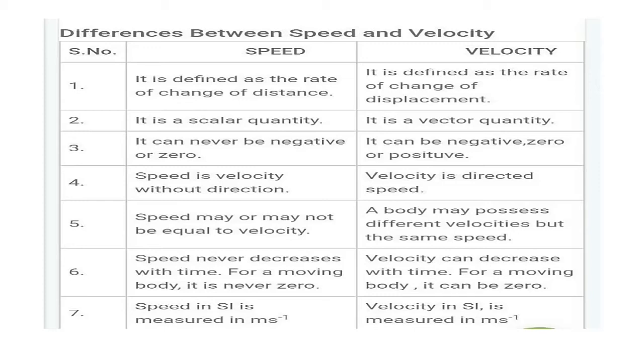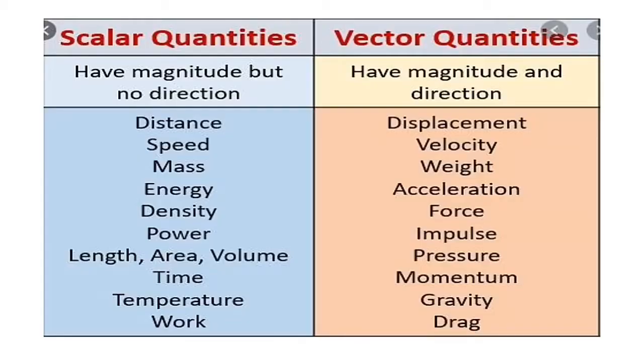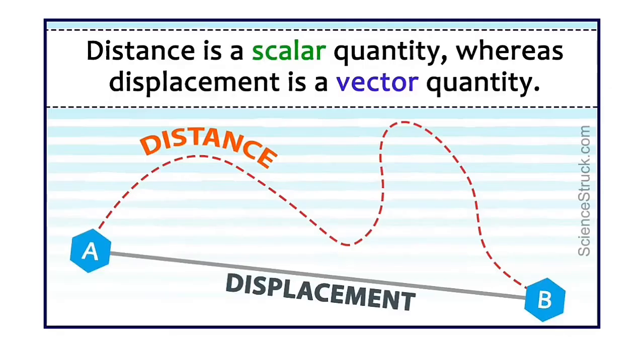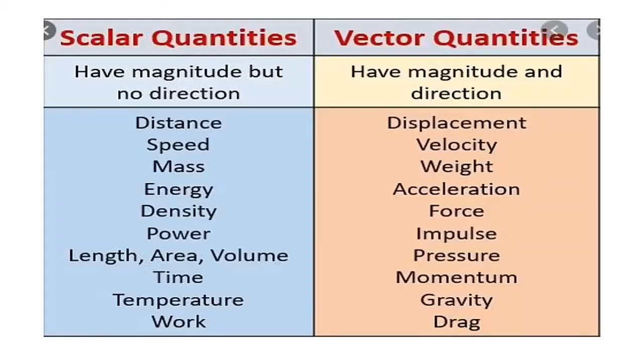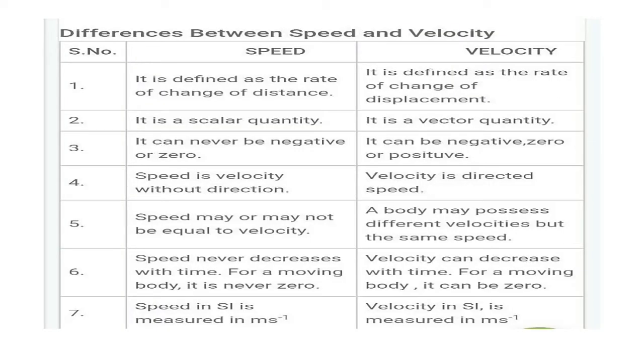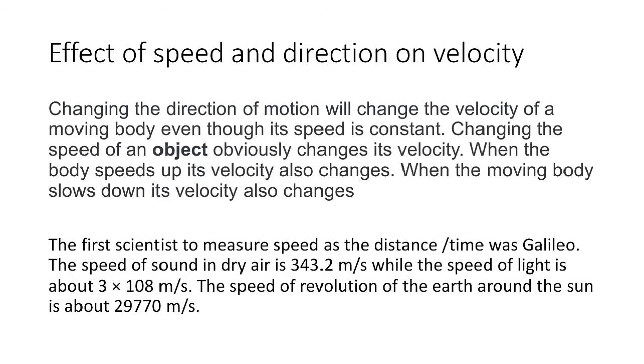We have seen earlier about distance and displacement. On the basis of that, we can distinguish speed and velocity. So the idea will be clear. Now we can recall all the points: distance and displacement, speed and velocity, and scalar and vector quantities. Now, how can speed and direction affect the velocity?